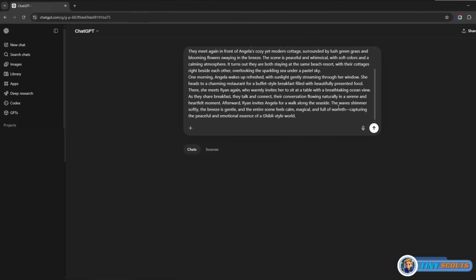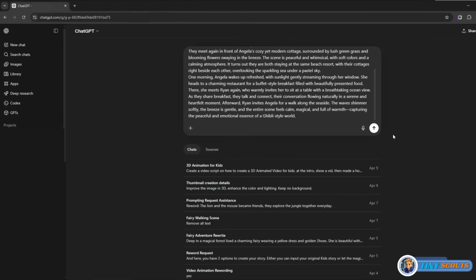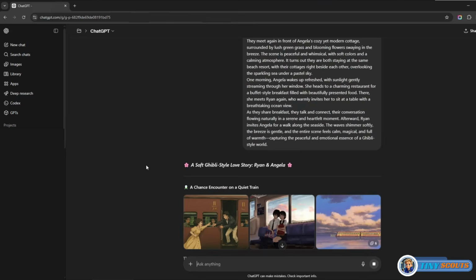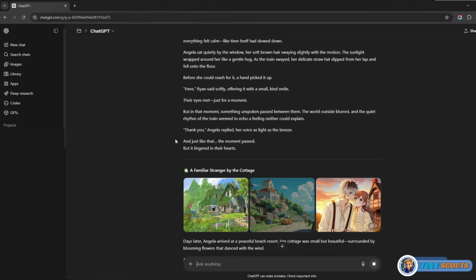This is quite long, so I won't read everything. But don't worry, I'll provide a copy of this prompt in the video description, so you can easily copy it from there. After everything is set, click Generate. And within seconds, ChatGPT will produce a beautiful story along with sample images to guide you.